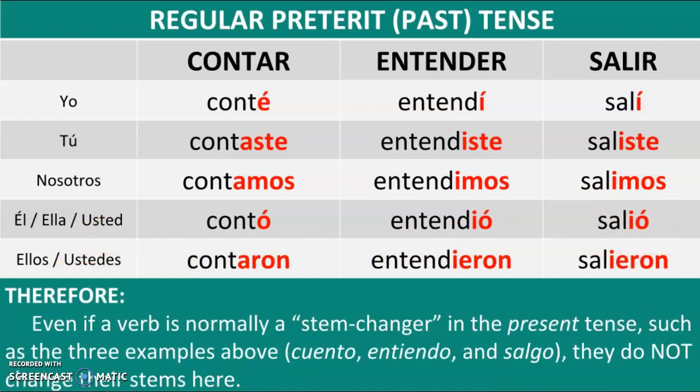After reviewing stem changing verbs in the present tense, we know that the verbs contar, entender, and salir are stem changers in the present tense form. If we were to conjugate these verbs in the present tense, we would conjugate them by yo cuento. Él entiende. Él sale. But as you can see, in the preterite tense, these verbs do not stem change. Very important. In the preterite tense, these verbs do not stem change.